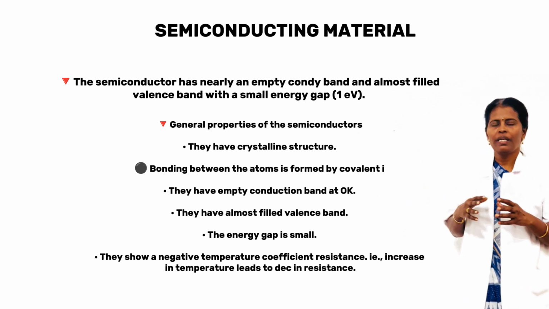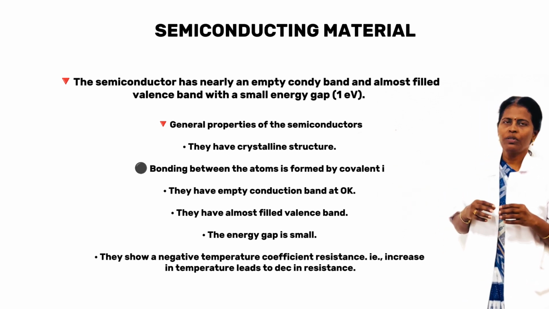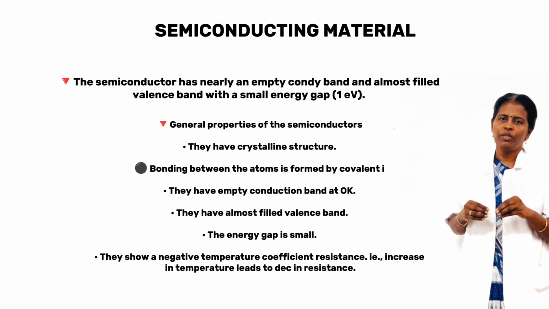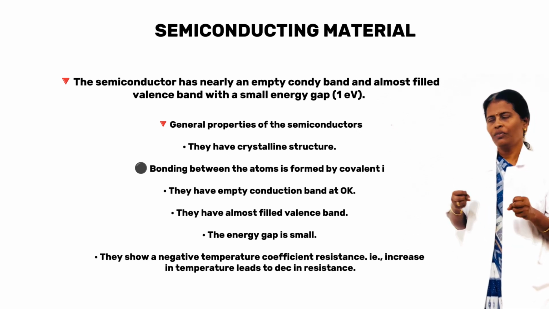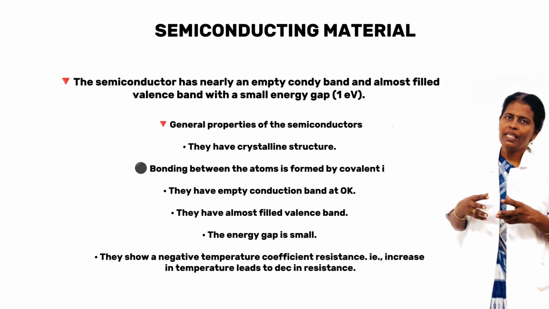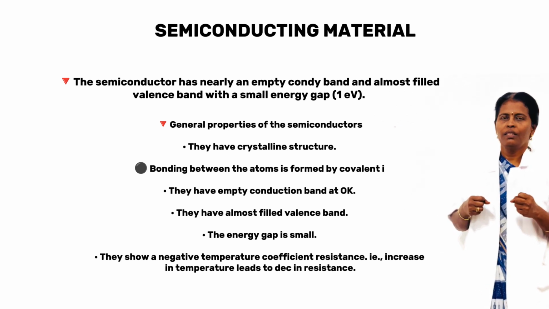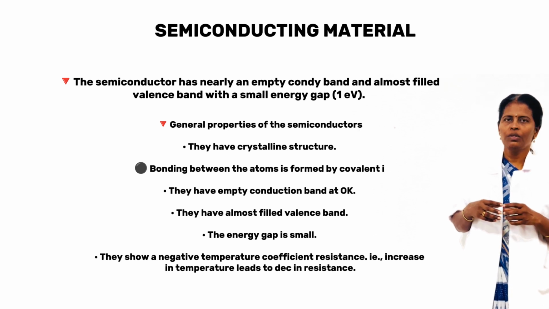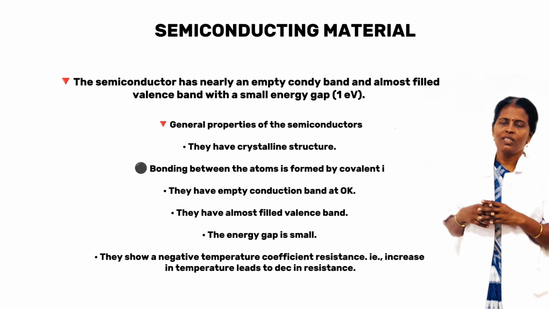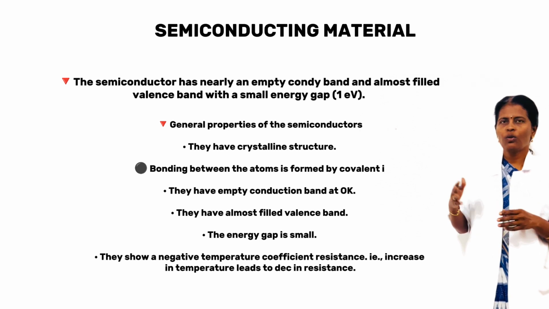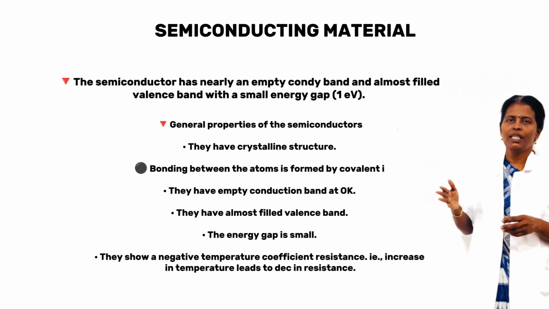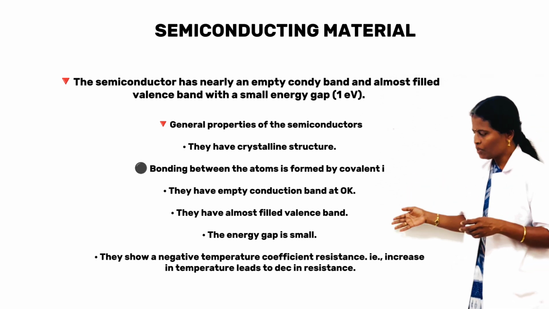Properties of semiconductors. The semiconductors have a crystalline structure and the bonding between the atoms is formed by covalent bonds. The conduction band is empty at 0 Kelvin, and the valency band is almost filled with the atoms. The energy gap is very small. They show a negative temperature coefficient of resistance, that is, an increase in temperature leads to a decrease in resistance.